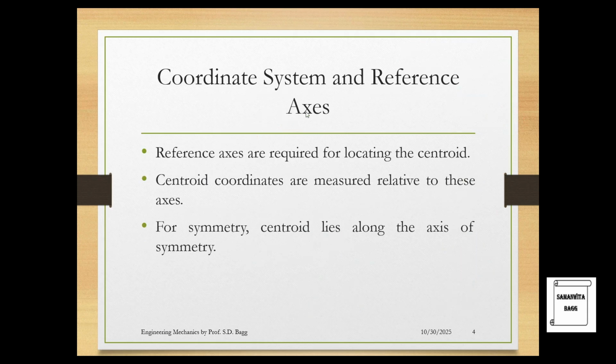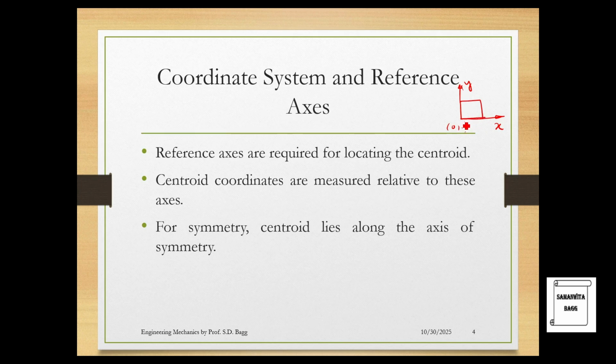Then we'll talk about coordinate system and reference axis. Reference axes are required for locating the centroid. Suppose if I talk about this rectangle again, this is, say, the x-axis on which I am placing my rectangle, and this is the y-axis about which I am placing my rectangle. This is the origin. As you understand, xy has an origin 0, 0.